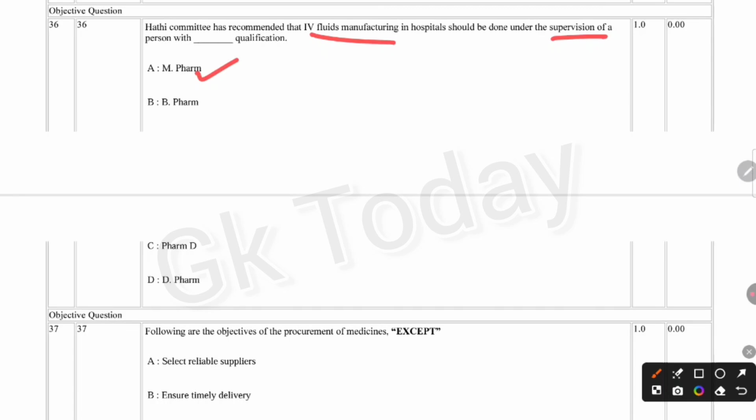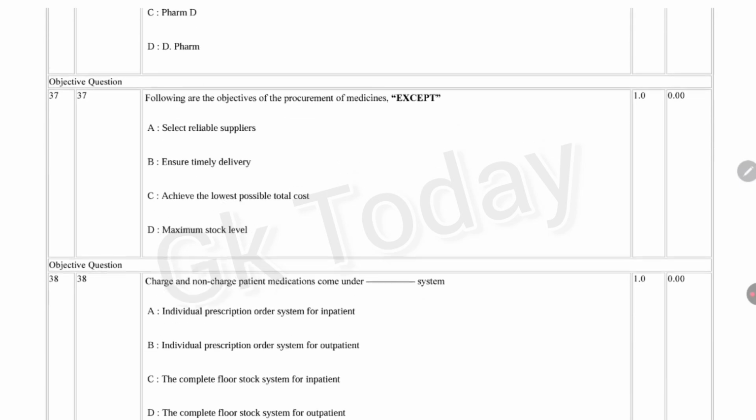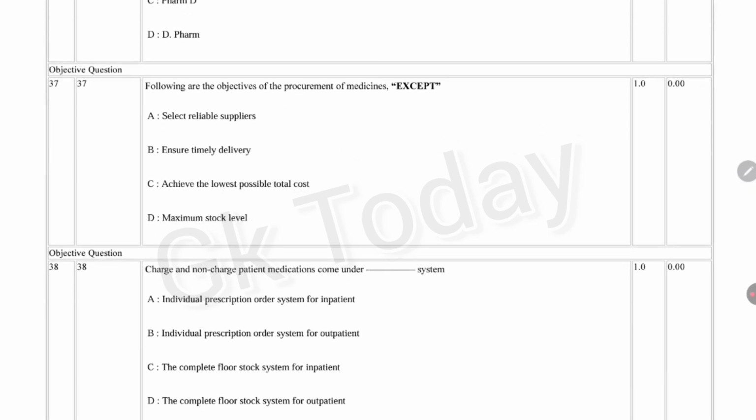Next question. Following are the objectives of the procurement of medicines except: select reliable suppliers, ensure timely delivery, achieve the lowest possible total cost, maximum stock level. Correct answer is option D, maximum stock level.